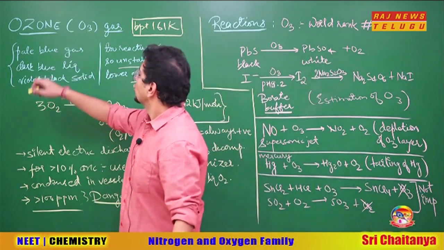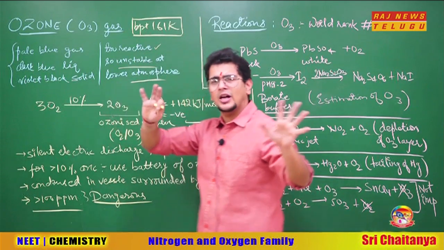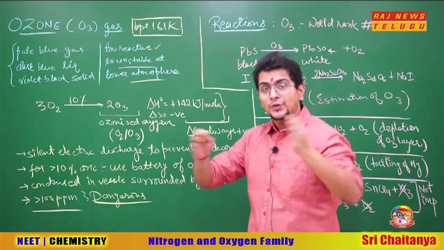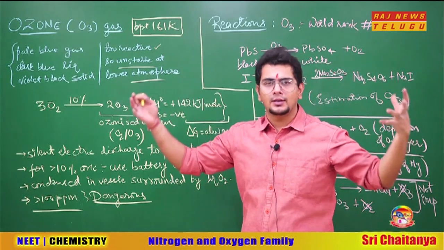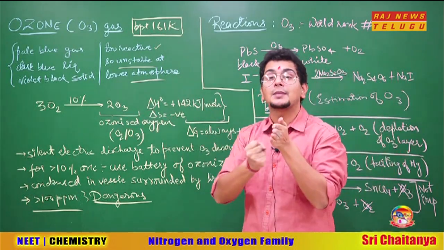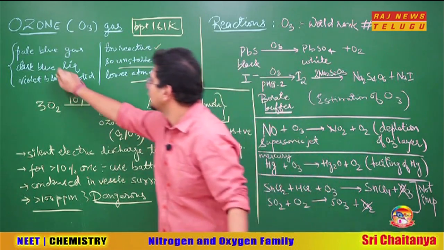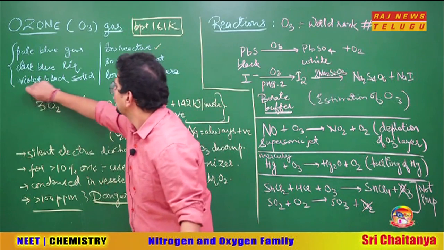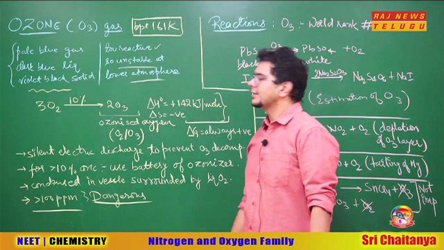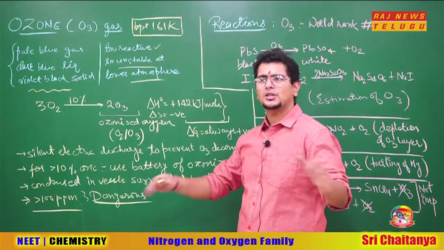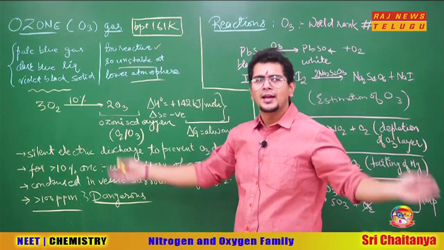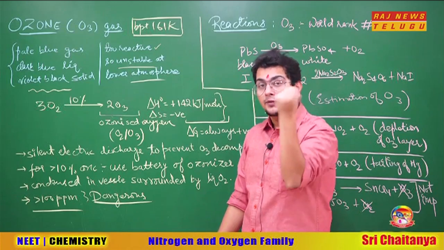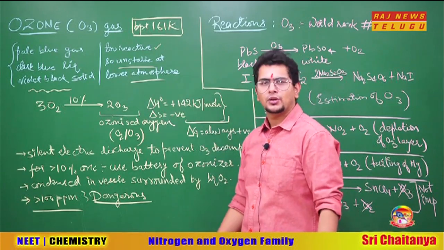Now, ozone, what's the color? Just think, understand how you have to remember the color. Ozone you have to remember as a blue colored gas. So when it is gaseous, it is blue in color. When the molecules come closer, the color becomes darker, that is dark blue in the liquid state. Even closer, the color becomes darker still, so violet black comes in the solid state. So very simple, it's actually bluish in color. When it is far apart, it looks like pale blue. Comes together as a liquid, looks like dark blue. Comes together as a solid, even closer, looks like a violet black solid.